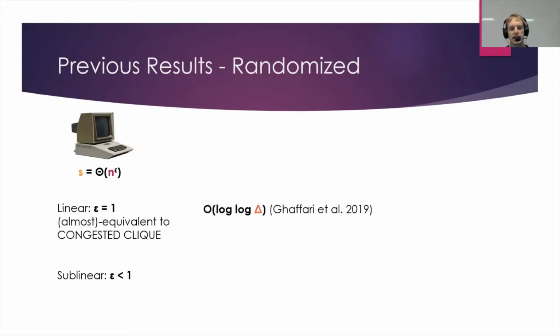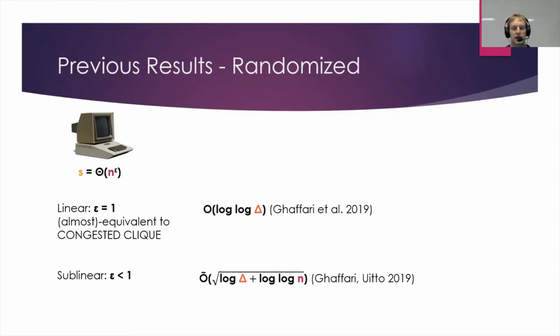So in congested clique and linear space MPC, there's an existing logarithmic in delta algorithm by Ghaffari et al. from last year. In sublinear space, it's a bit slower. We can only get root log delta roughly, plus a root log log n term, by Ghaffari and Uitto.